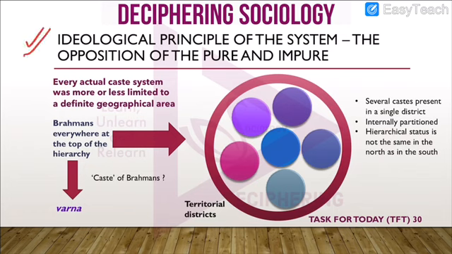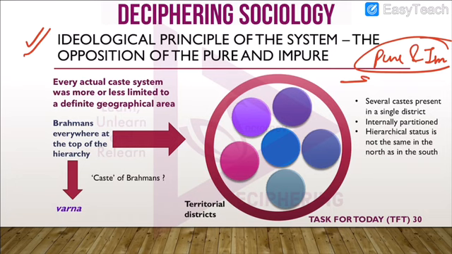Now, Louis Dumont, as stated previously, was mainly interested in the ideology of the caste system. So till now we haven't reached this portion. We haven't read what exactly is the core of his study, what ideology he was trying to study. Now we have come to the major portion, which is the ideological principle of the caste system. This principle was the opposition of the pure and impure. Pure and impure were not placed at an equal level. There was always a tension between purity and impurity.